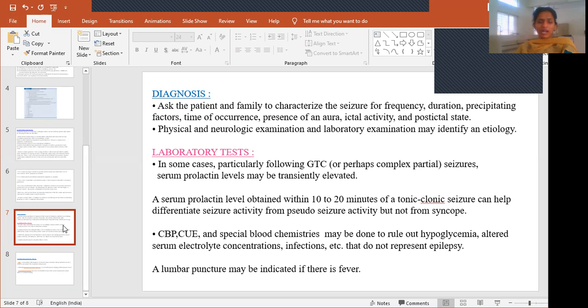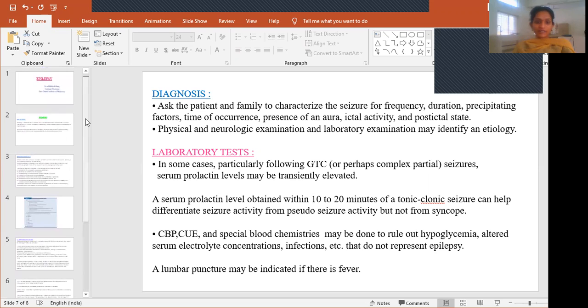And if there is high-grade fever, then we have to go for lumbar puncture and collect the CSF, that is cerebrospinal fluid, and check whether there is any infection entering the brain. So these are the different tests that we have to perform in order to rule out epilepsy.